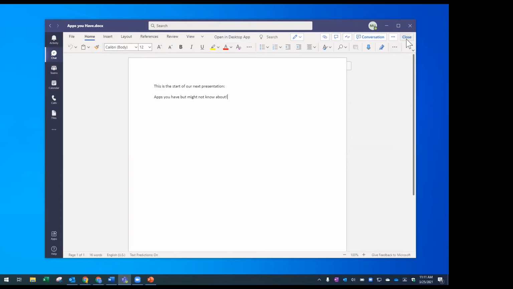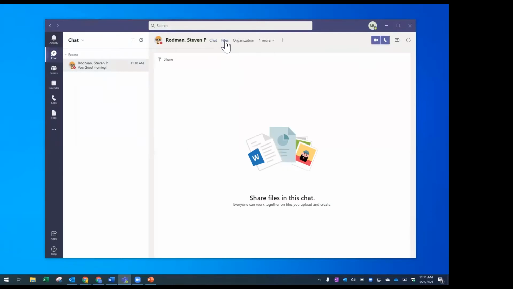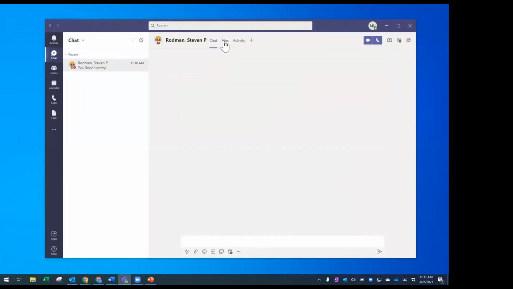So I'm going to press close on that, and we'll go back to the chat window that I have going with Steve. And for future reference, maybe we chat some more and this goes off the screen and it's like, okay, where did that go? How do I find it? So one way to find it is up here. Anytime you start a conversation with somebody, it also creates this files area. So I could choose files and I can see all the files that Steve has shared with me.